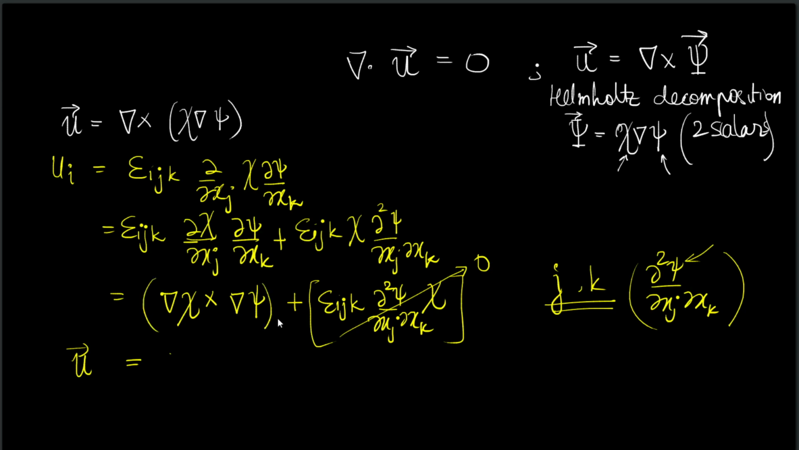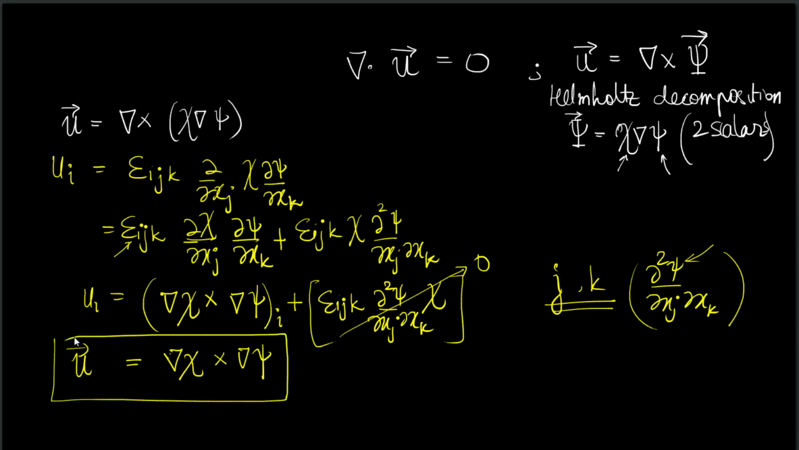So this should actually be the ith component, because we still have a free index i, with j repeated and k repeated. So ui is equal to this. So I can write the u vector as grad chi cross grad psi. So now this means that u is in a plane that is orthogonal to the grad chi direction and the grad psi direction.